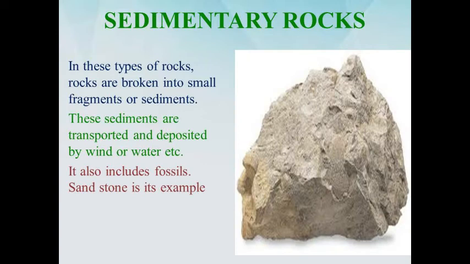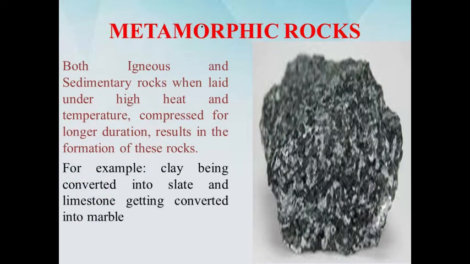Now we will discuss sedimentary rocks. These rocks are broken into small fragments. These sediments are deposited and transported by wind, water, etc. For example, sandstone. It also includes fossils. Then comes metamorphic rocks. Both igneous rocks and sedimentary rocks, when laid under high heat and pressure, are compressed for a longer duration. It results in the formation of metamorphic rocks. Clay being converted into slate and limestone getting converted into marble are examples of metamorphic rocks.